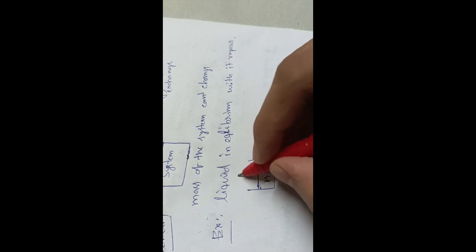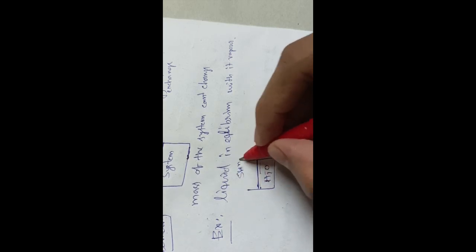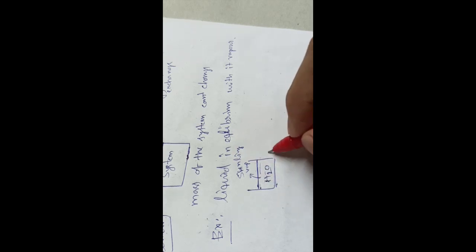If water is put in a beaker with a plate or piston, then if we supply some heat the water will convert to vapor. This is liquid in equilibrium with vapor, a closed system where mass cannot change, but energy will change.